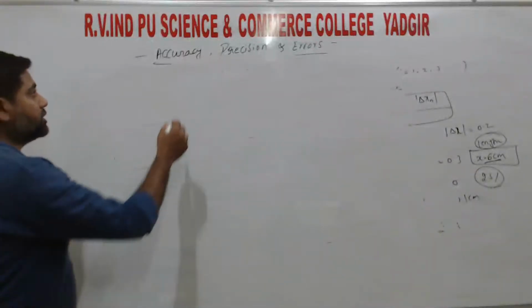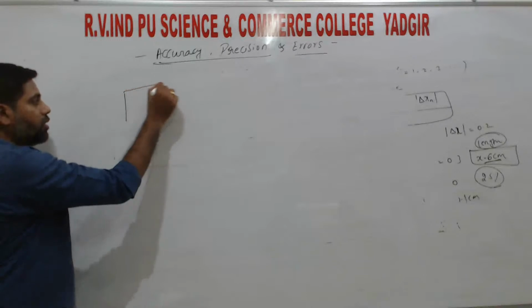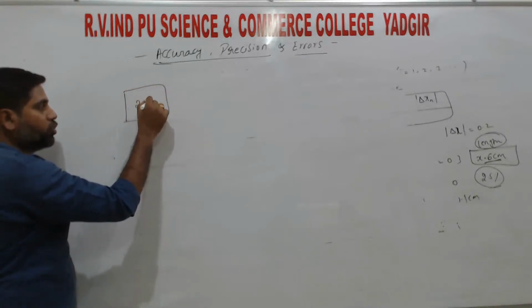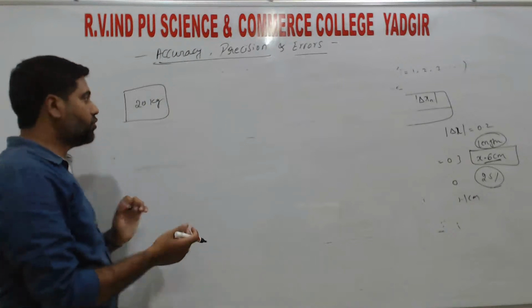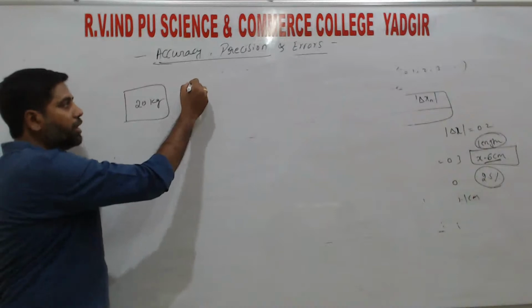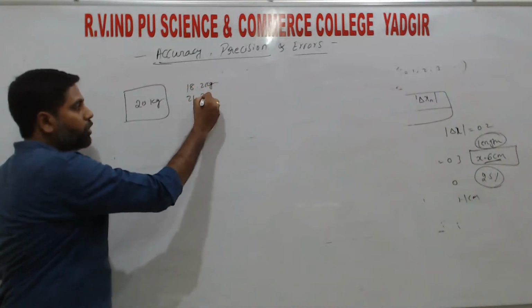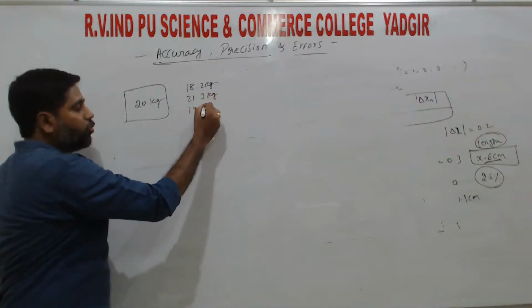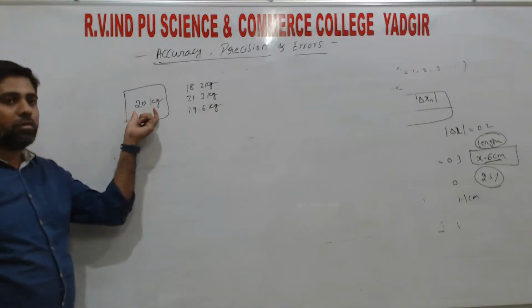So, on accuracy and precision, right? If I am measuring an object, for example the weight of an object, say 20 kg. If I take several readings and I am getting some 18.2 kg, some 21.3 kg, some 19.6 kg, right? So these values are nearer to 20 kg.